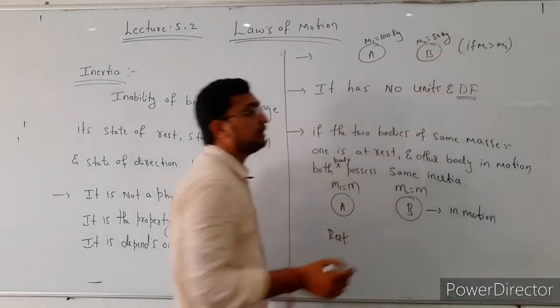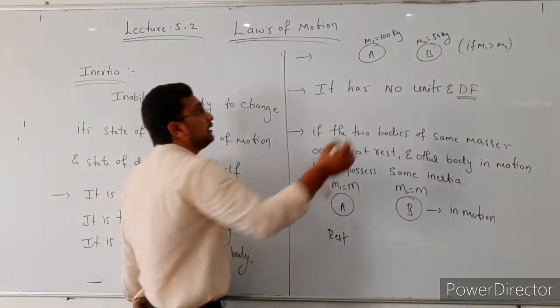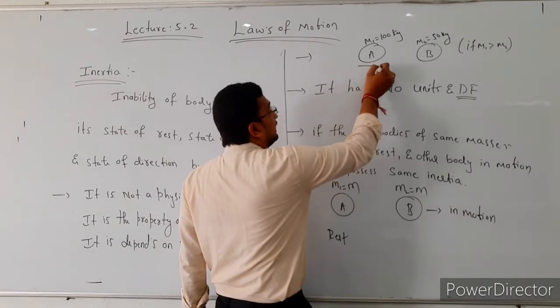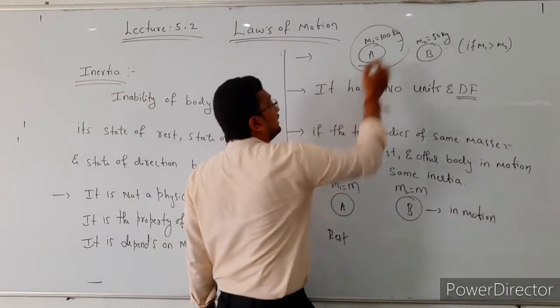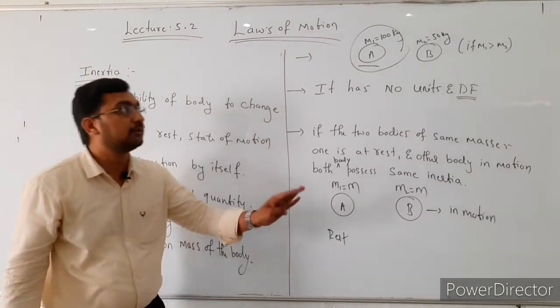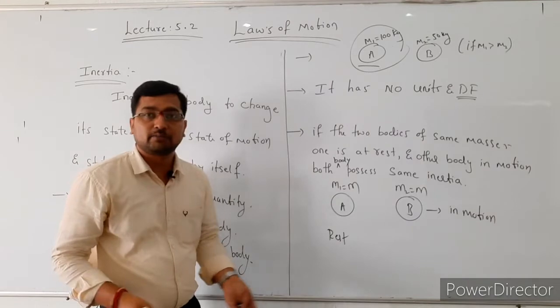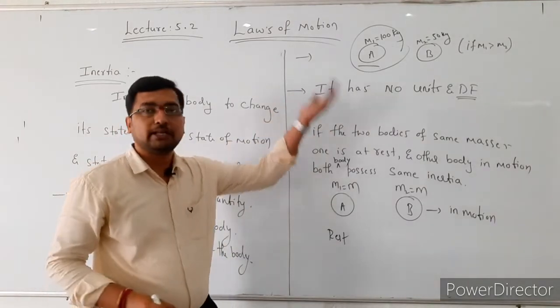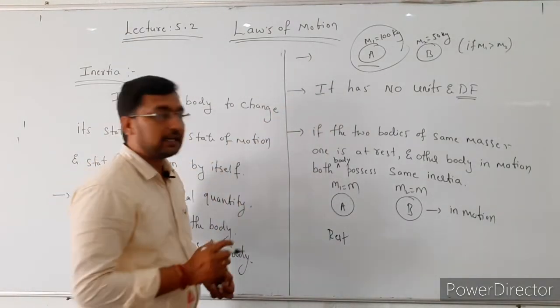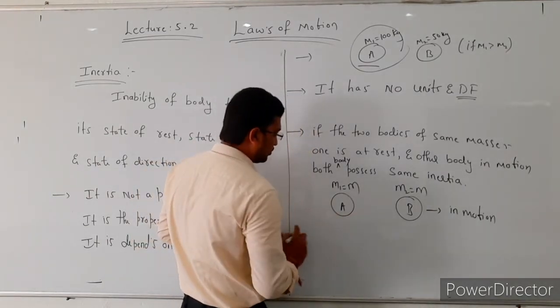Among these two bodies, which body has the greater inertia? Obviously the first body has the greater inertia, because its mass is more compared to the second body. If the mass of a body is more, the inertia of that body is also more.